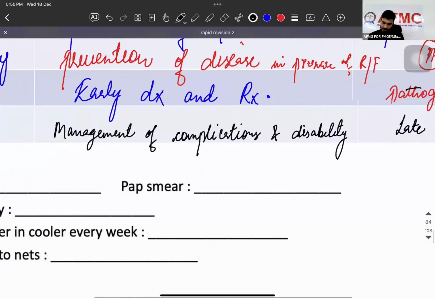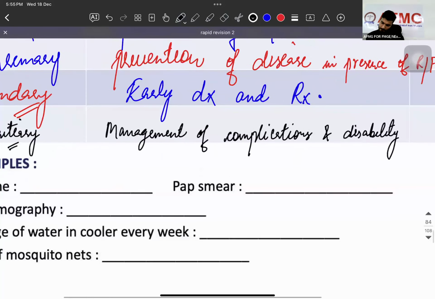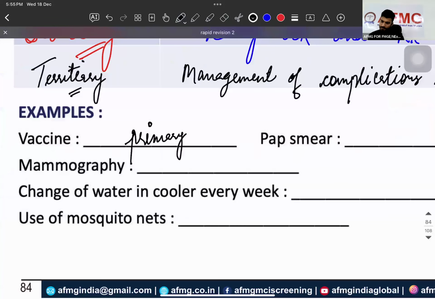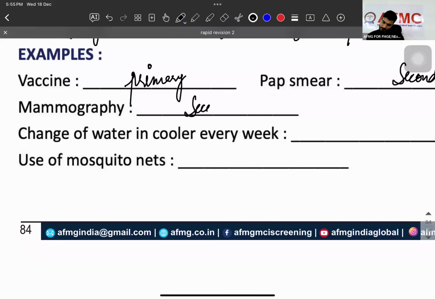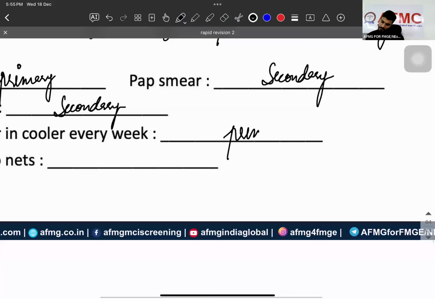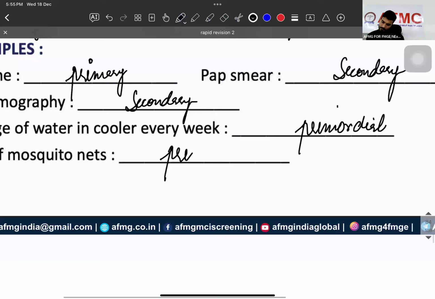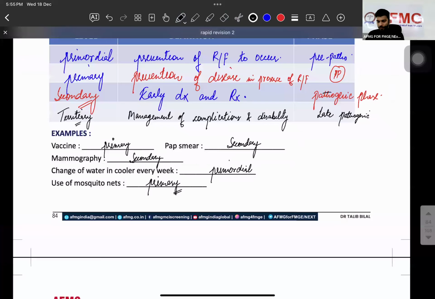Now, vaccine is which level of prevention? Pap smear is a, mammography is a, changing of water in cooler every week, use of mosquito nets, encouraging students or kids for outdoor activities. Primordial. Primordial. Okay? Let's go.